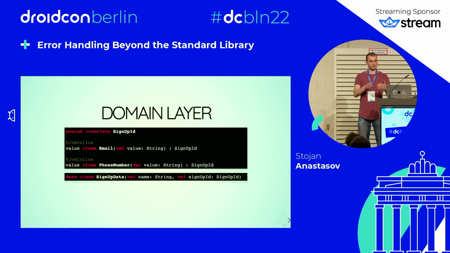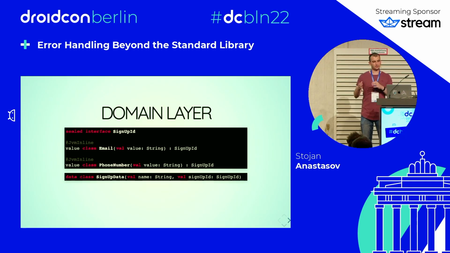And then SignUpData contains the name and SignUpId. This enforces that one of email or phone number exists in the sign-up data. So when we pass it to the other layers of the app, there is no possibility to fail because information is missing.